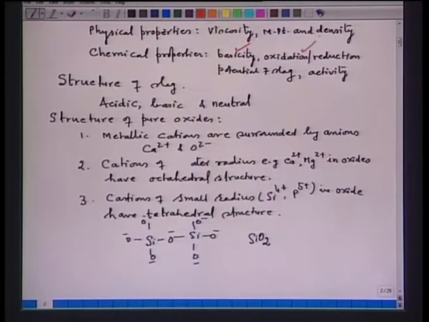We have seen basicity, we have seen the oxygen reduction potential of slag. Now, we have to consider the activity of slag components. Now, what does activity mean? Activity is the effective concentration. That particular oxide will be active or will be available for reaction when it is free in nature. So, that is what is most important.